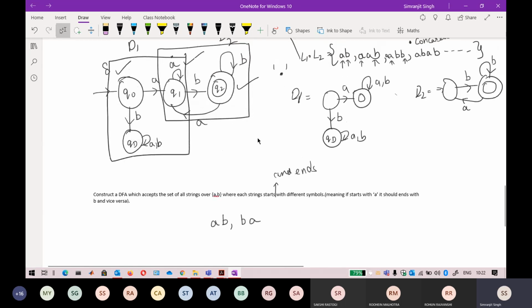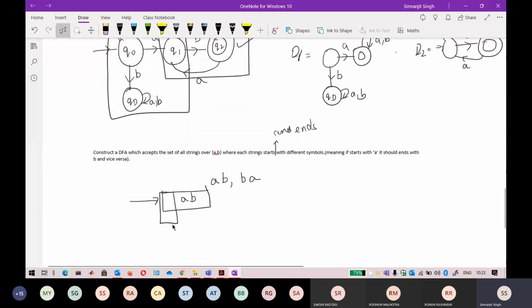The automata that will be drawn is exactly similar to this one. Only the change will be in the vertical path. You have drawn starting with A, ending with B. So if you reach a string, you can go towards this AB. The exact horizontal part will be exactly similar, but for the vertical part where you draw a dead state of B, you have to define the vertical path for starting with B, ending with A.